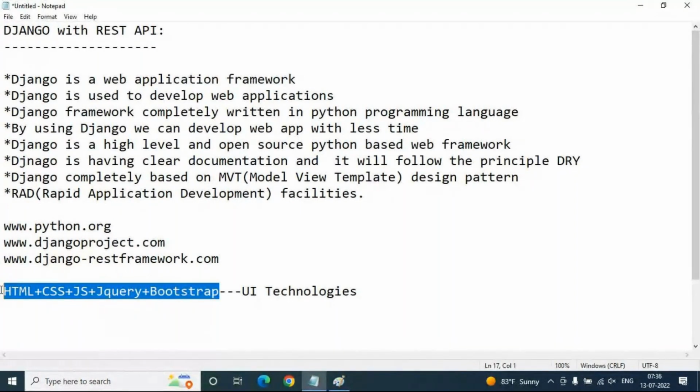Now the view part, in the sense, is Python logic. Anyway, you already know Python, how to write Python scripts and Python functions and Python data structures, Python variables, everything you know. So that is enough already. So Python is for view logic. This HTML, CSS, JavaScript, jQuery, Bootstrap is for the template.